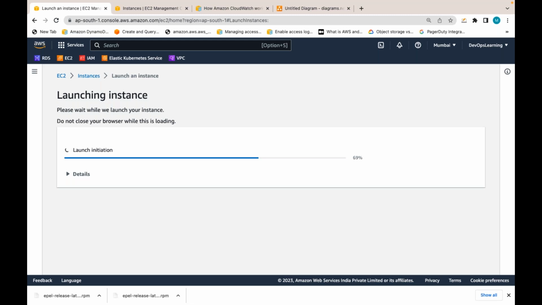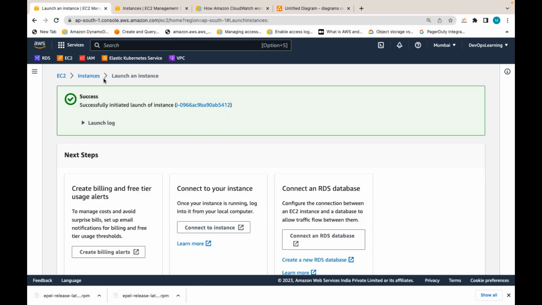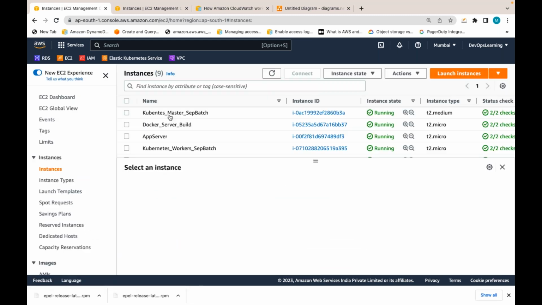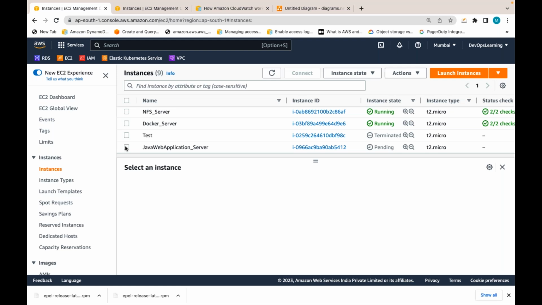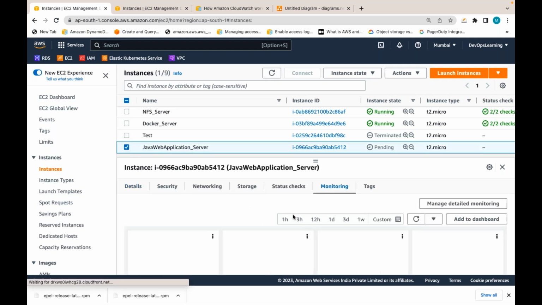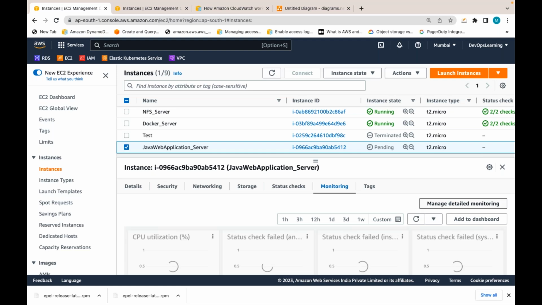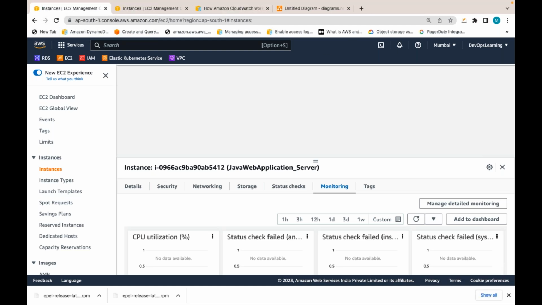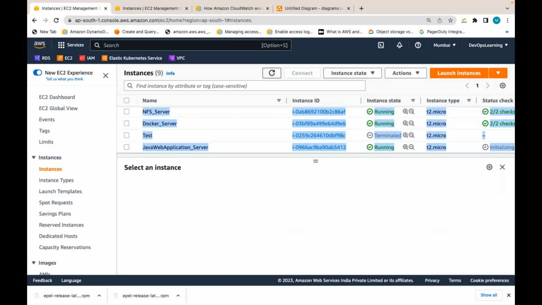By default, only free monitoring is enabled. If you go to this server and go to monitoring, only free monitoring is enabled. Free monitoring is enabled, but detailed monitoring is not free of cost. If you have to enable detailed monitoring, it is chargeable, as I already told. So let's wait for this server to become ready.